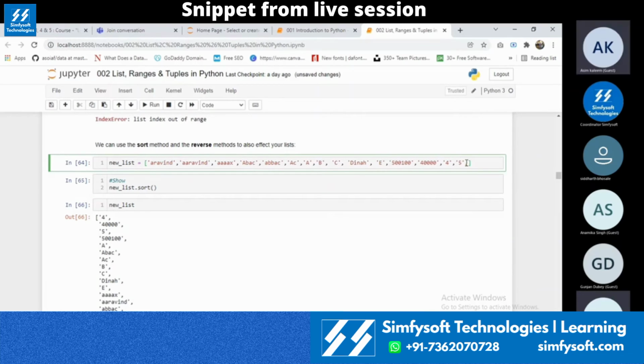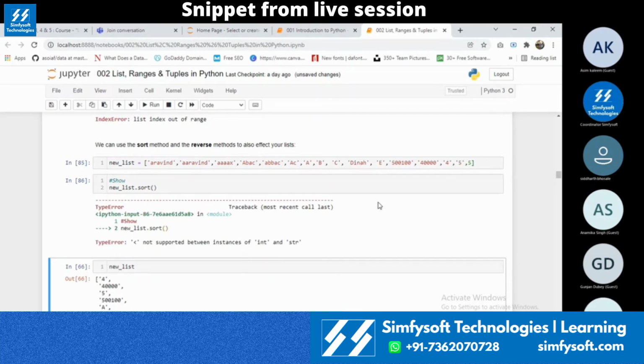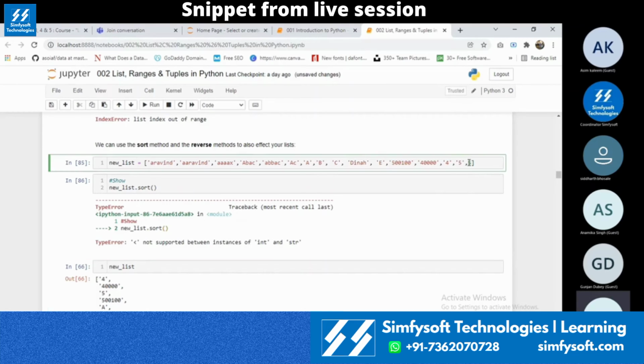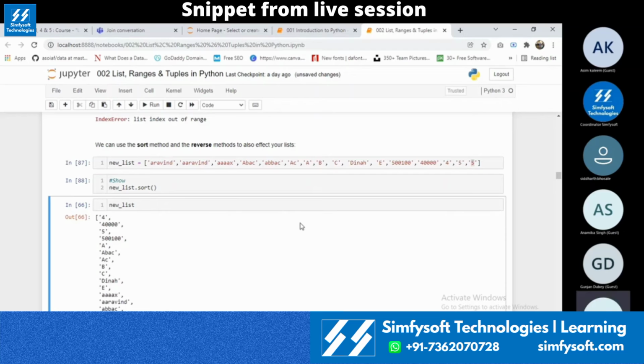Here I'm giving 5 and then trying to sort it. It will throw me an error called type error, because integer and string cannot be in the same instance. Only if I give that 5 as a string, it will simply sort and give me the answer. Otherwise it will throw me an error.